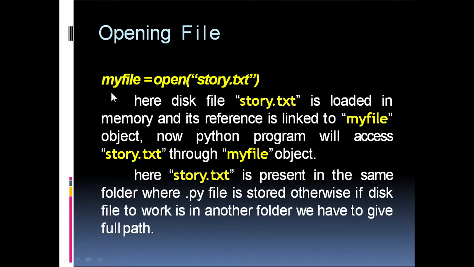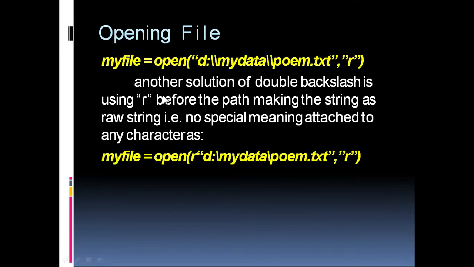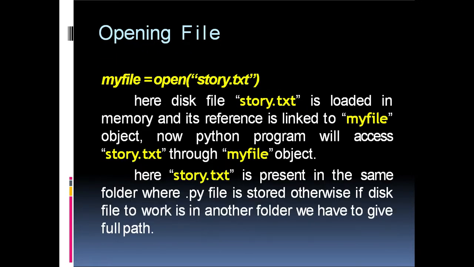This is an example for opening the file. Here the example is myfile is equal to open story.txt. Here myfile is the name of the file object. You can name the file object using an identifier by following the identifier forming rules that we have discussed in the plus one classes. In the same way you can create your own variable. So myfile is a variable here. myfile is equal to open.